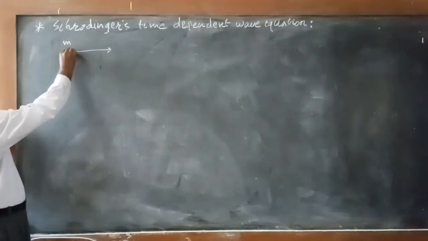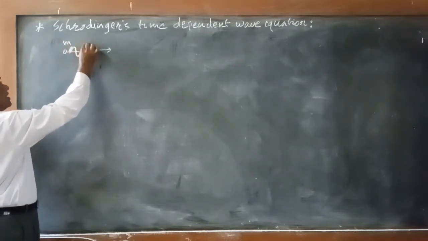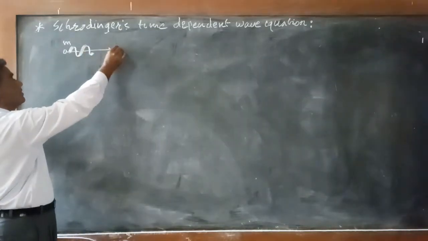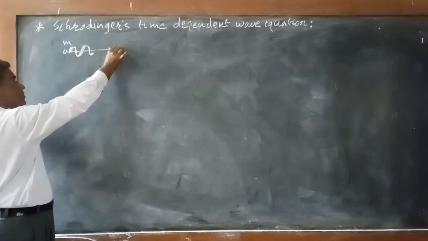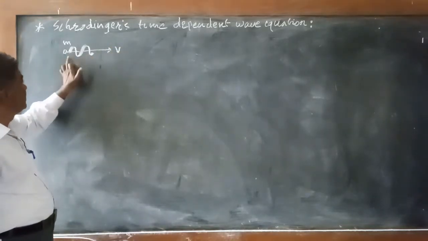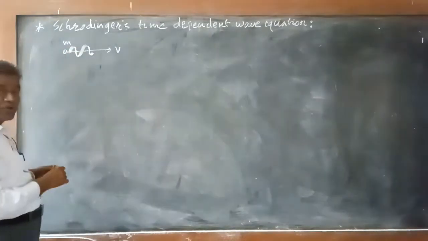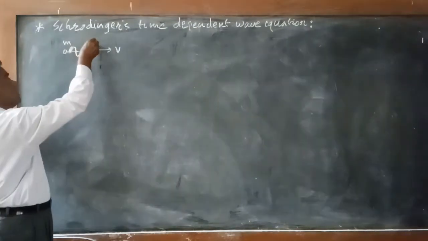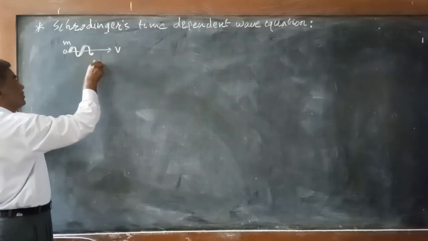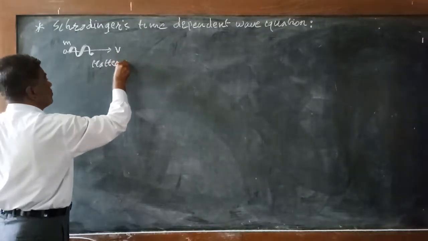Here, this particle can be considered as a wave, and this wave is known as the de Broglie's wave or the matter wave.